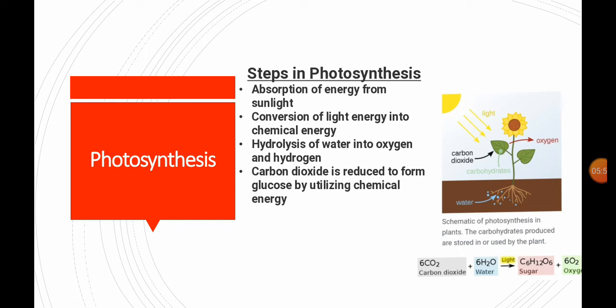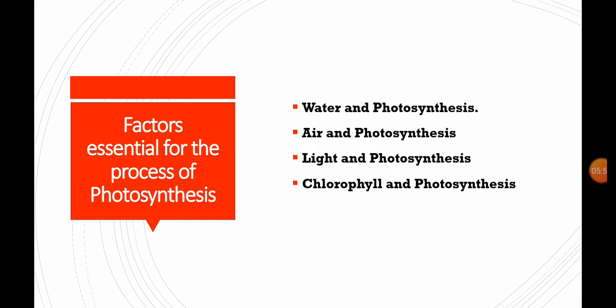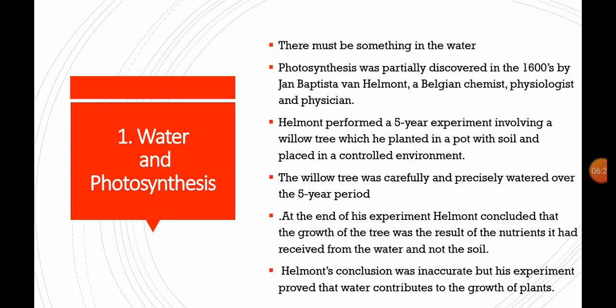So this is about photosynthesis. Some factors are compulsory and essential for photosynthesis. Without these factors, the photosynthesis process does not take place. So let us see what factors are needed for photosynthesis. First, water is essential, air is essential, light is essential, as well as chloroplast or chlorophyll pigment is essential for photosynthesis. So let us see each topic in detail.